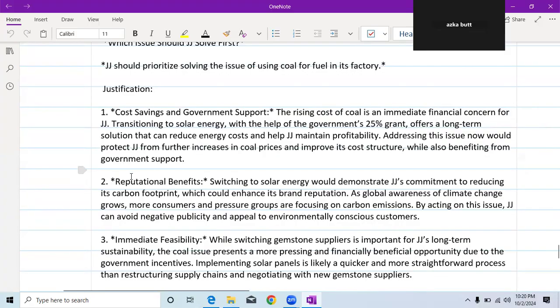I have written a second justification also, but you need to write only one. The second justification is reputational benefit. Switching to solar energy would demonstrate JJ's commitment to reducing its carbon footprint, which could enhance its brand reputation. As global awareness of climate change grows, more customers and pressure groups are focusing on carbon emissions. By acting on this issue, JJ can avoid negative publicity and appeal to environmentally conscious customers.